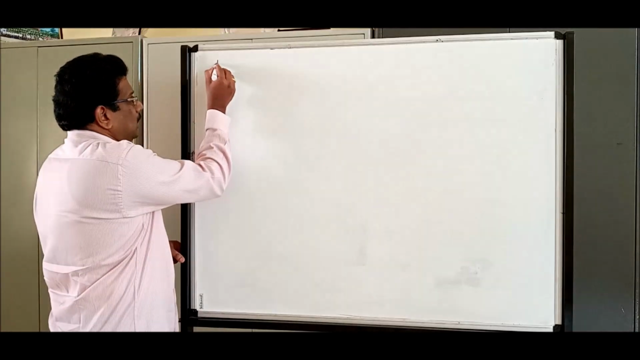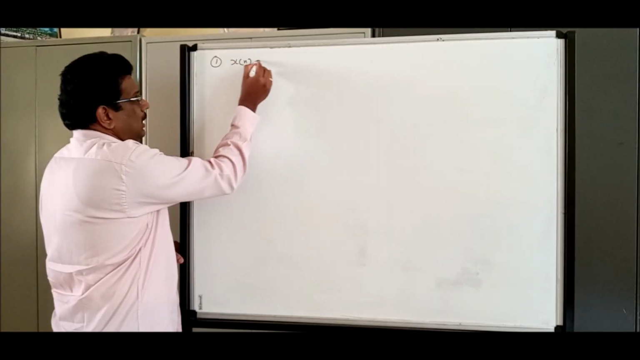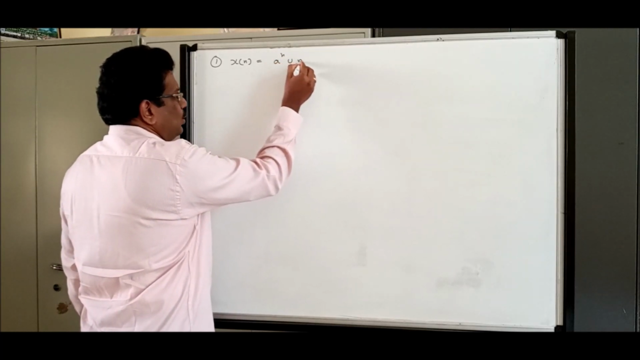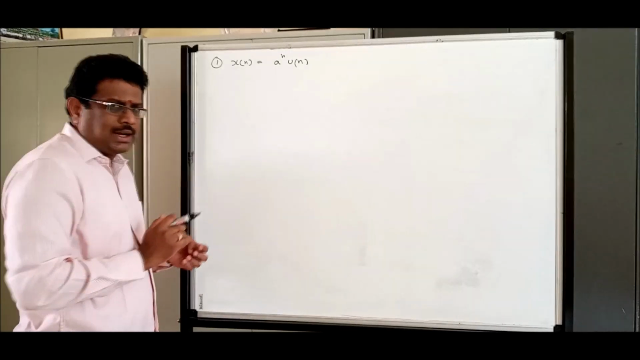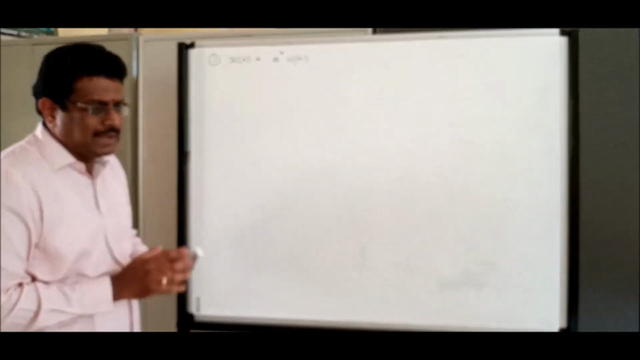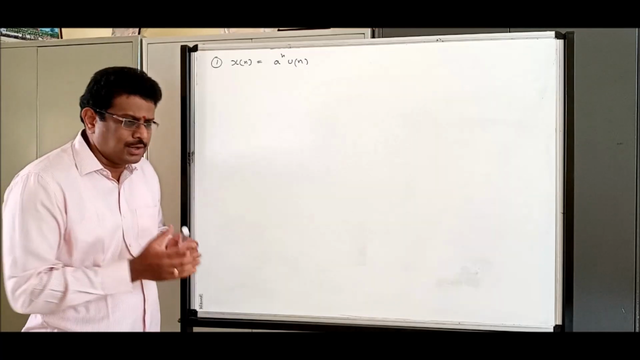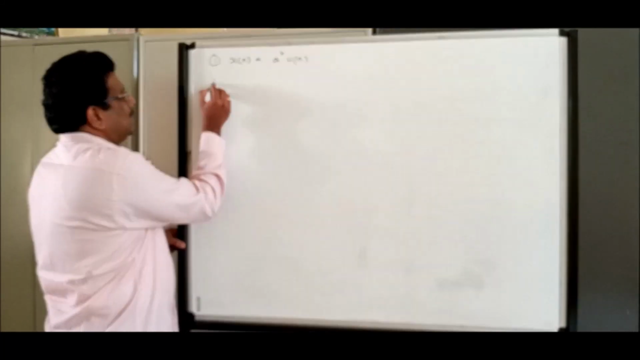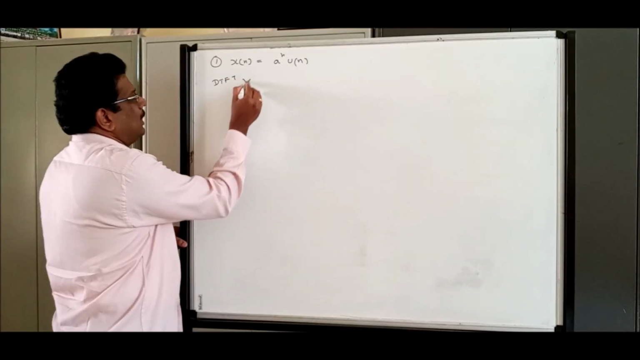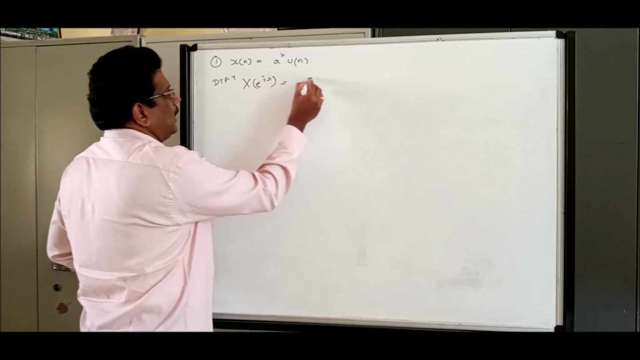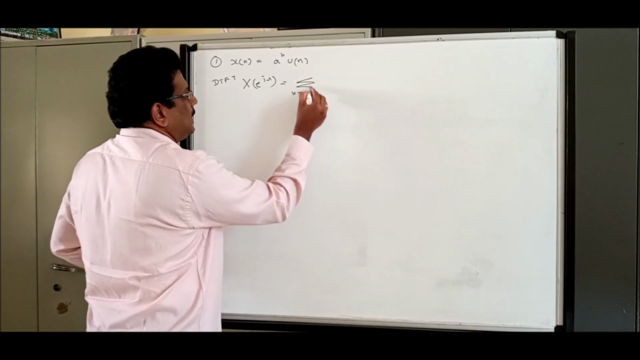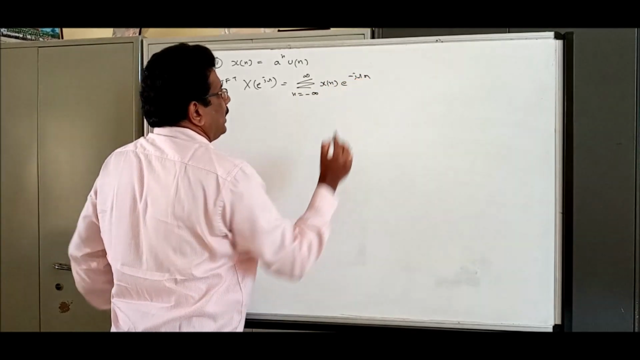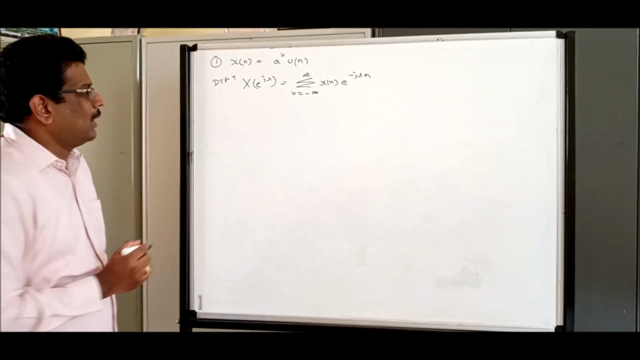Let us do a problem based on the discrete time Fourier transform. Let us generalize: a power n u of n. Always you should have a general statement. Find the discrete time Fourier transform. Most of the time they will also ask to calculate magnitude and phase, which we will see later. What is our discrete time Fourier transform? X of e power j omega is summation n equal to minus infinity to infinity of x of n, e power minus j omega n. This is the formula we have.